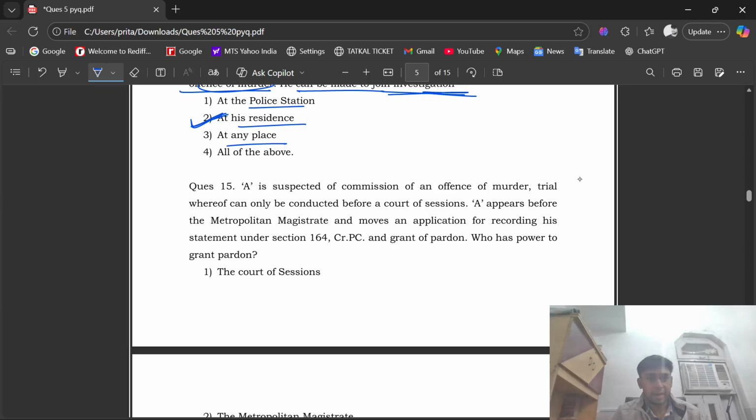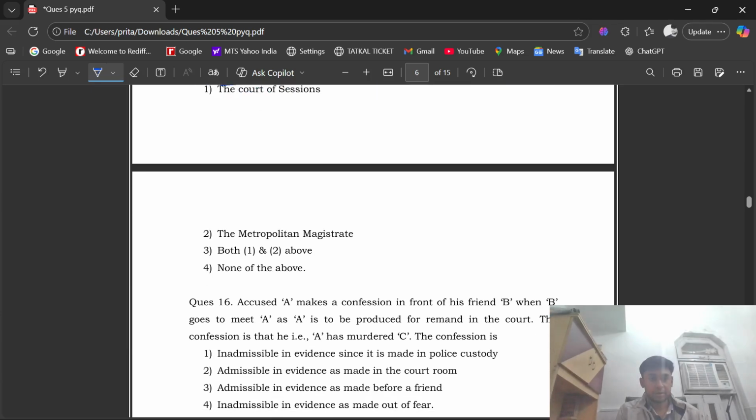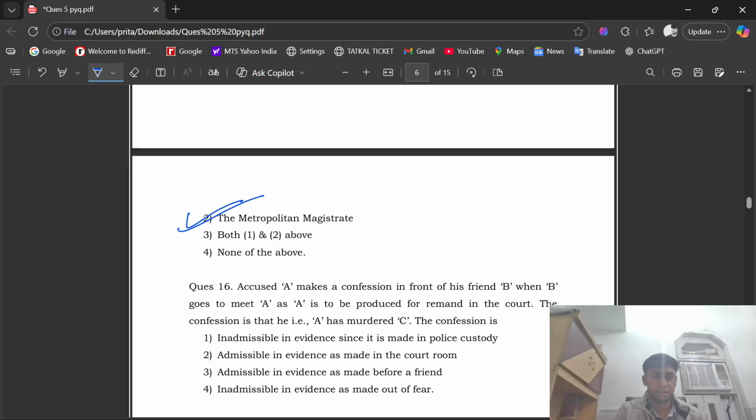क्वेश्चन नंबर 15. A is suspected of commission of an offense of murder, trial whereof can only be conducted before a court of sessions. A appears before the metropolitan magistrate and moves an application for recording his statement under section 164 of CRPC and grant of pardon. Who has power to grant pardon? The Court of Sessions. Option number second, the Metropolitan Magistrate. Option number third, that is both one and second above, or option number D, none of the above. The right option is option number second, that is Metropolitan Magistrate.